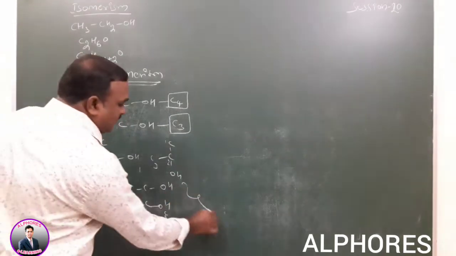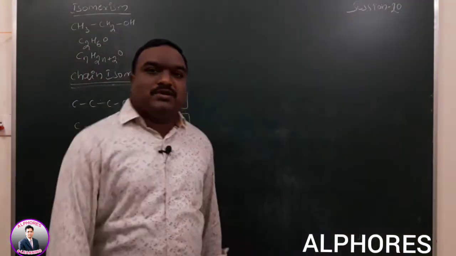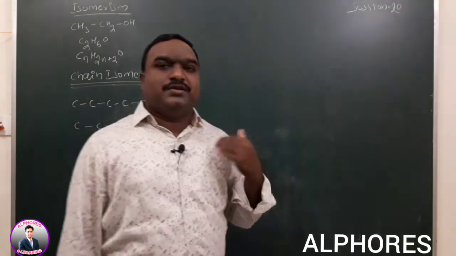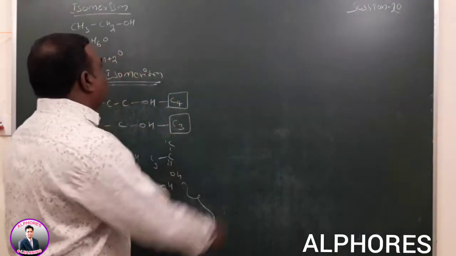So this is the way to write the chain isomers for a given alcohol. Alcohols exhibit chain isomerism.